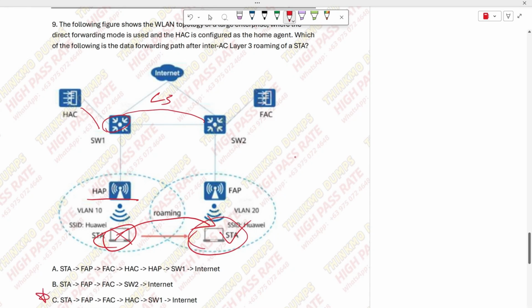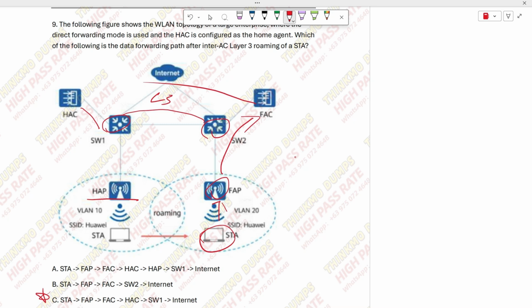This is option C, the correct forwarding path. From this place, he first finds the local AP and connects in, and from here goes through a tunnel to this point. The local one here is the one connected to this device, this AC, and then to the AC at your hometown, the hometown proxy. After arriving at the hometown AC, it goes to this core switch, and after getting here, it is sent out from here. This is the forwarding path.